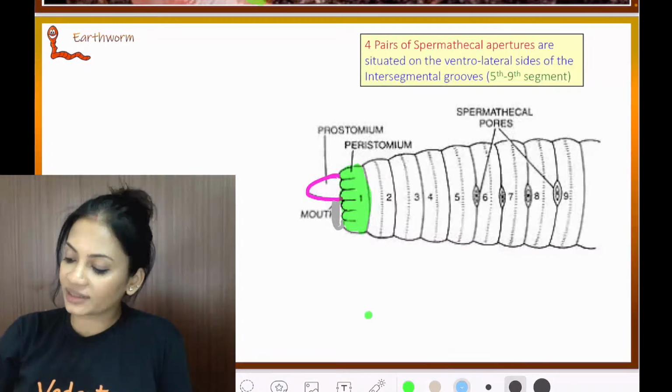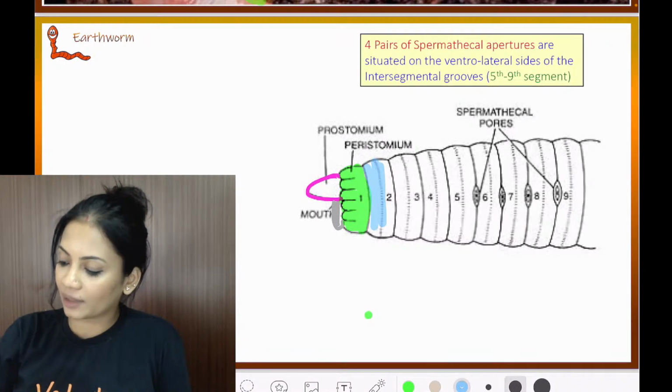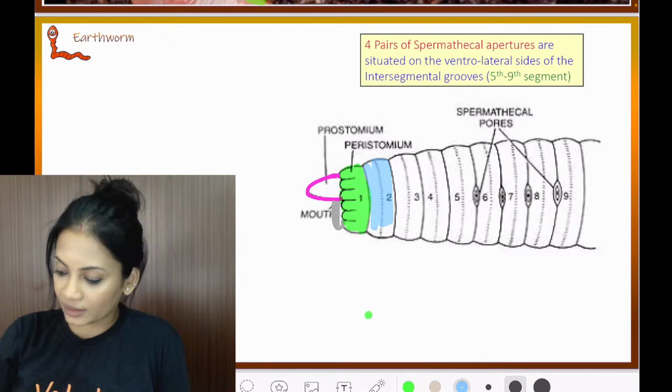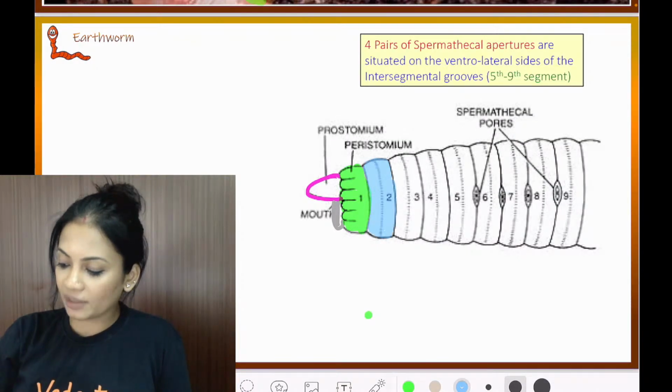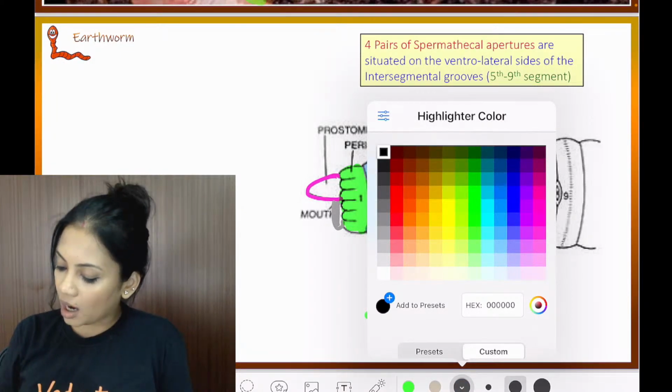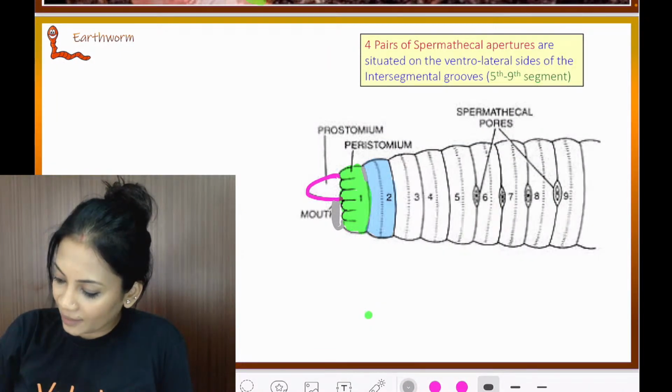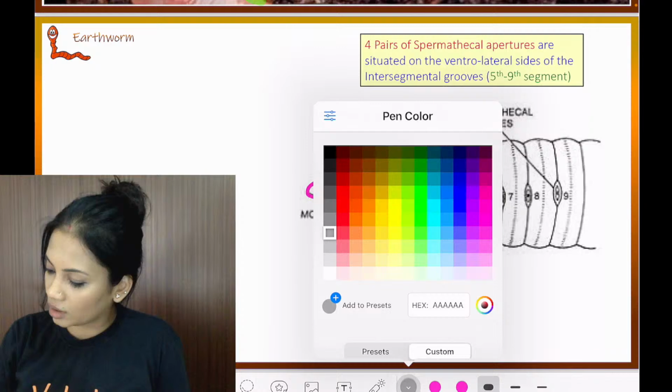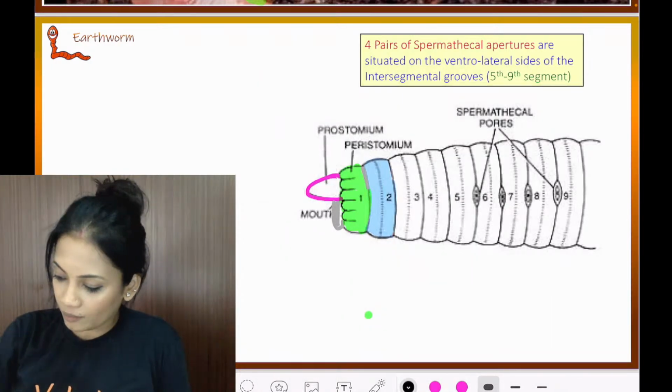Then next to the first segment is the second segment. Now what I want you to see is that between the first and second segment there is a septa. I'll just color it in black and make it thick. This over here is a septa. One more septa.